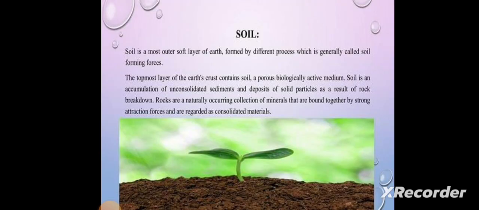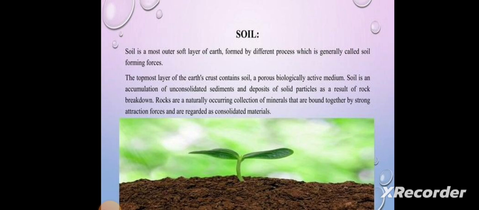Today we are going to see about the soil formation. Soil is the most outer, soft layer of the earth formed by different processes, which is generally called soil forming forces. The topmost layer of the earth crust contains soil, a porous, biologically active medium. The soil is an accumulation of unconsolidated sediments and deposits of solid particles as a result of rock breakdown.